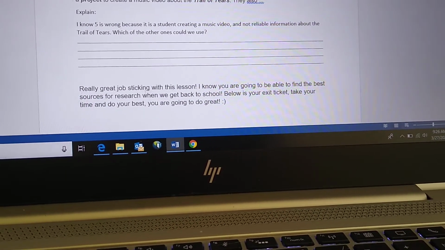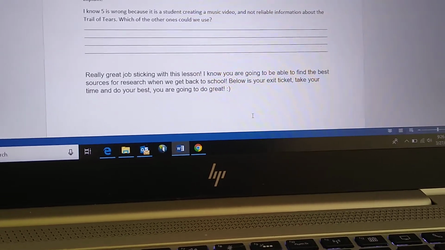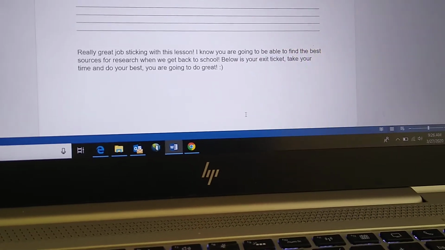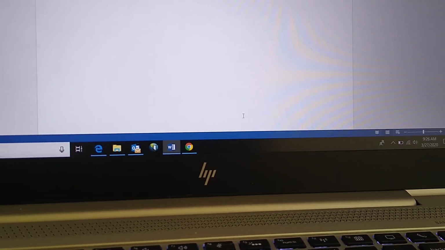Okay, really great job sticking with this lesson. I know you're going to be able to find the best sources to research when we get back to school. Below is your exit ticket. Take your time and do your best. You're going to do great.